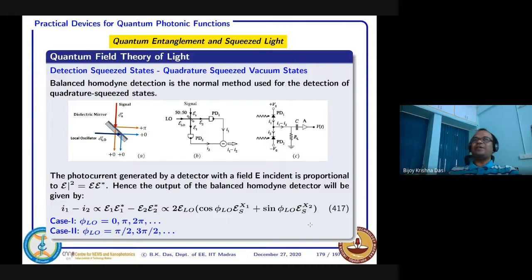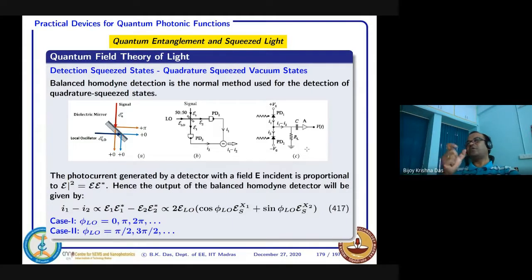If it is squeezed, the noise in the detector will come down below the shot noise level.